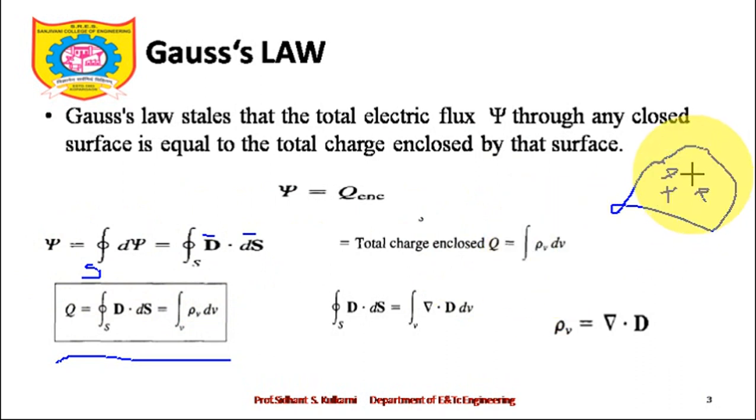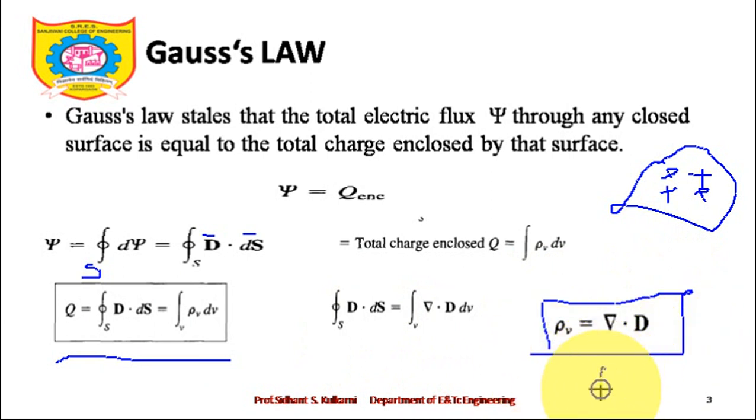As we know, for any closed surface, the charge enclosed is equal to the volume integral. If we take volume it means triple integration, surface means double integration. We will solve those types of numericals also, don't worry about this. Now if I compare these three equations, I get Q equal to D bar dot dS bar and integral of rho v dv. I have certain other identity called Gauss divergence theorem. The divergence theorem states that D bar dot dS bar over a closed surface is equal to volume integral of del dot D bar dv. And if I once again compare these two final equations, we will get rho v equal to del dot D bar, and this is the first Maxwell's equation.